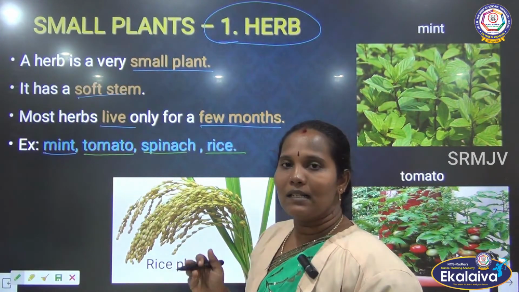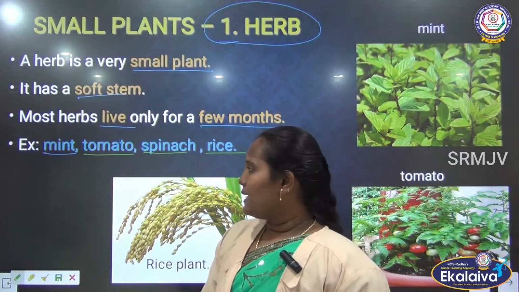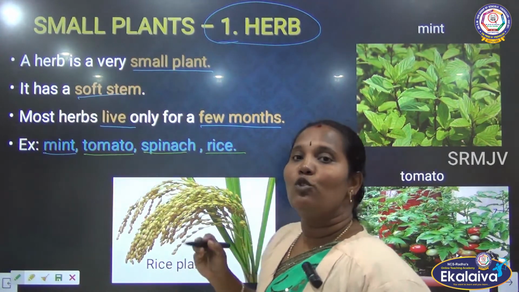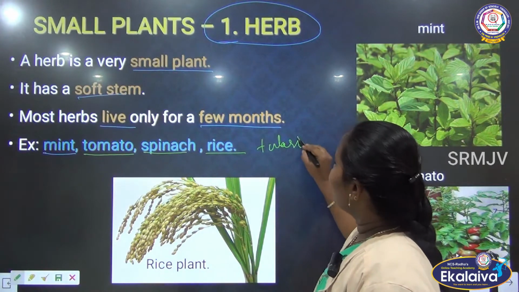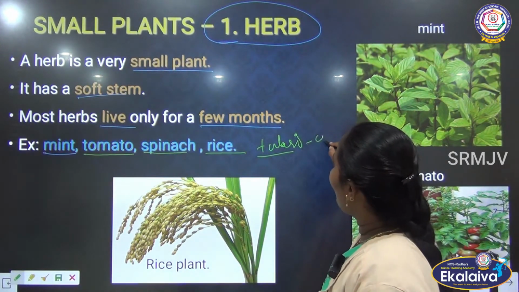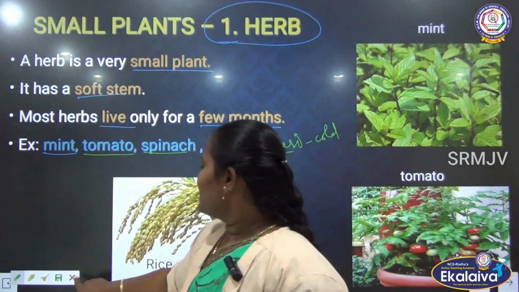Apart from this, these herbal plants are used for many medicinal purposes. We can say mint, tomato, and also tulasi. Tulasi is also one of the herb plants. This tulasi is used for cough and cold. So these are the small plants, herbs.